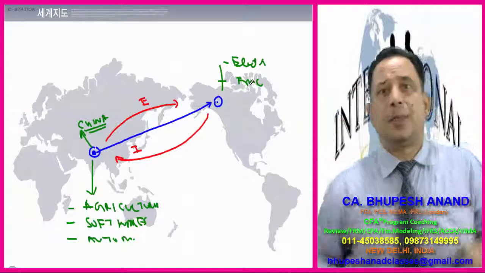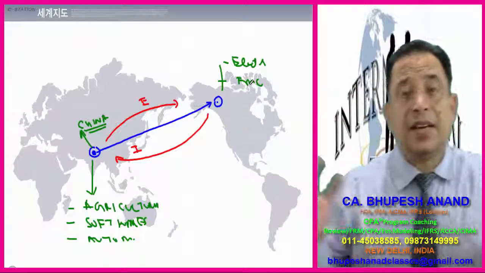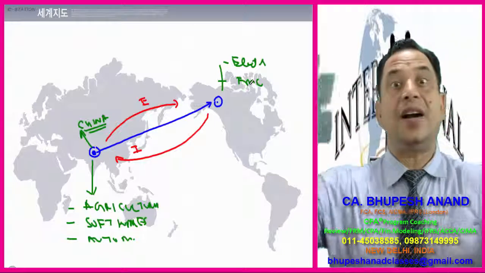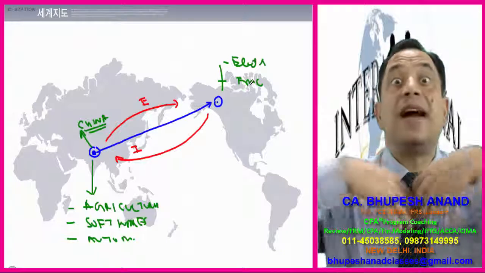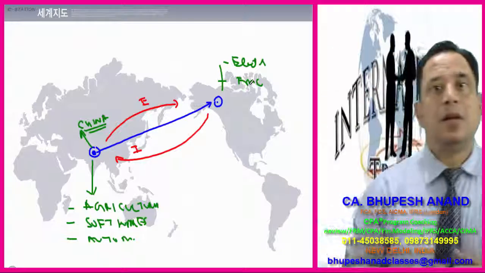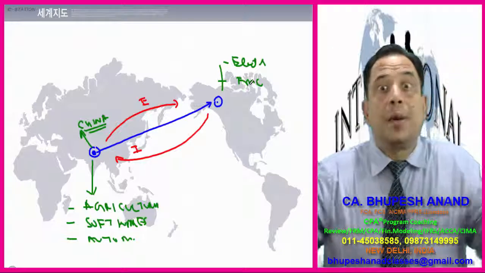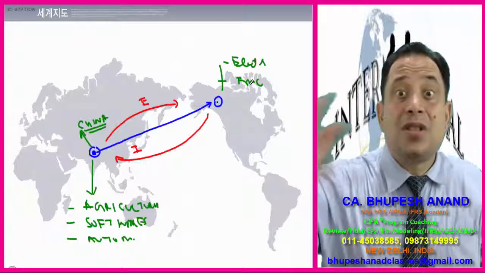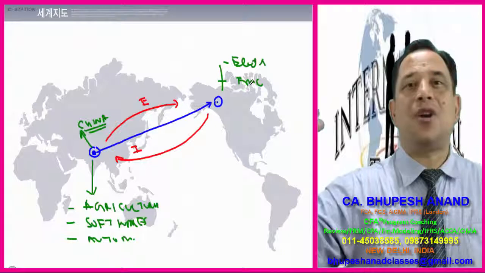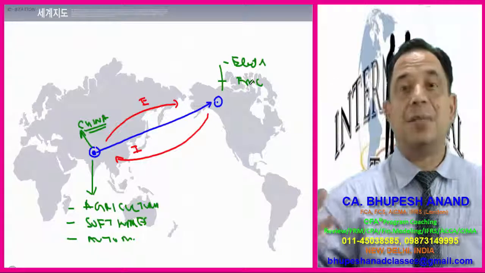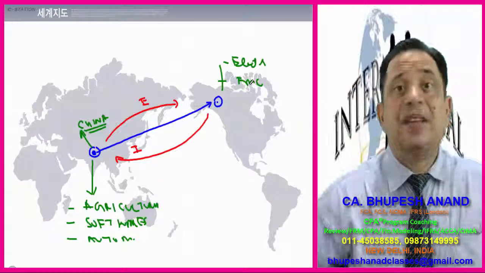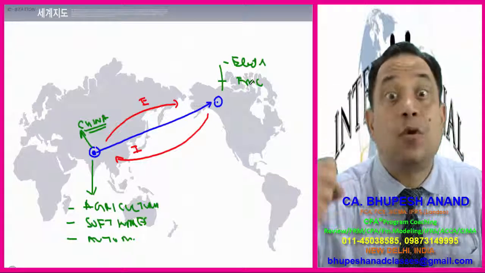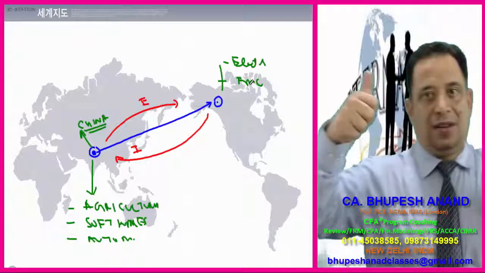So the point is, ultimately there will be economic welfare whenever there is trade from one country to another country, because a wide variety of products will be available. There will be huge competition. There will be economies of scale, and the resources, which are limited resources, will be better utilized. Water is limited, land is limited, raw material is limited, labor is limited. Better allocation of resources will be there.